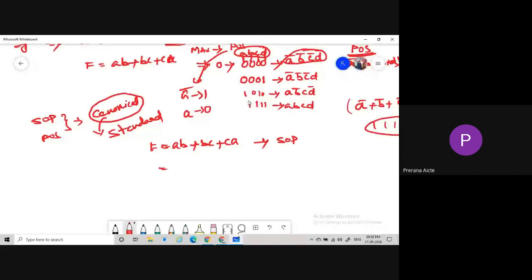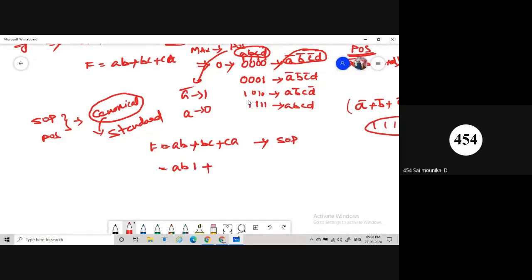Here we are using 3 variables, but in standard SOP form, each product term consists of all the variables. For the first product term AB, which one is the missing term? C. So at the place of C, I'm putting 1.